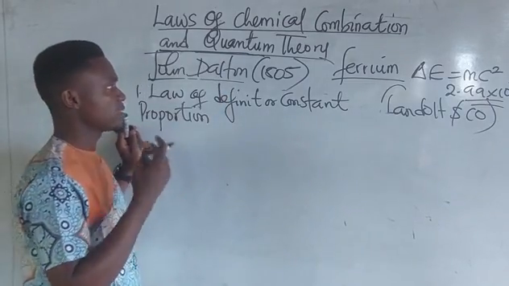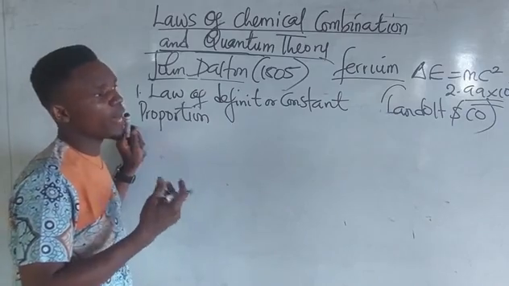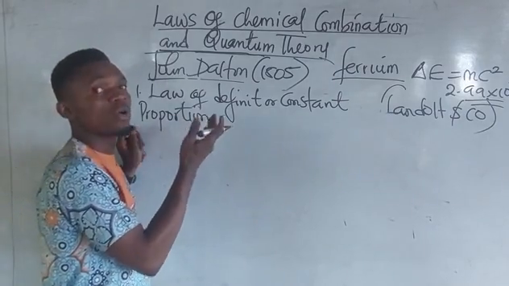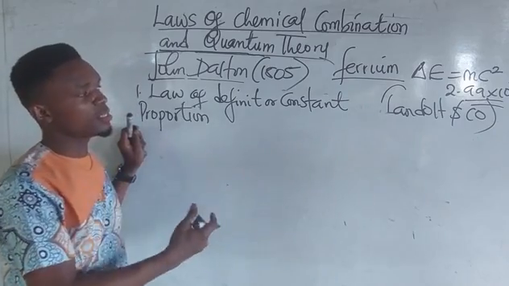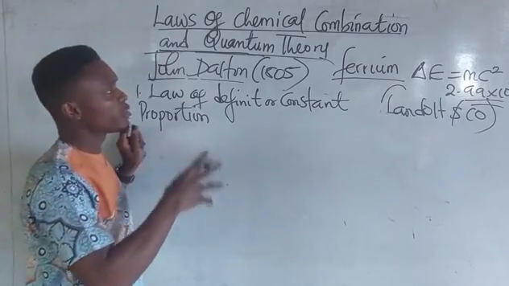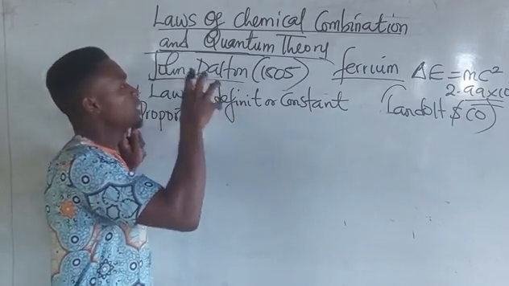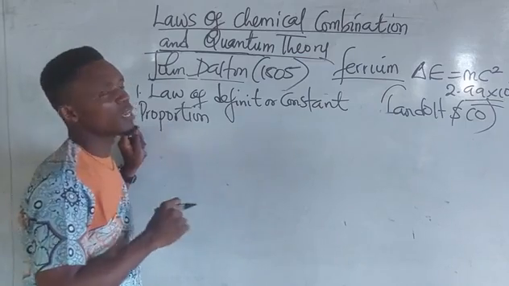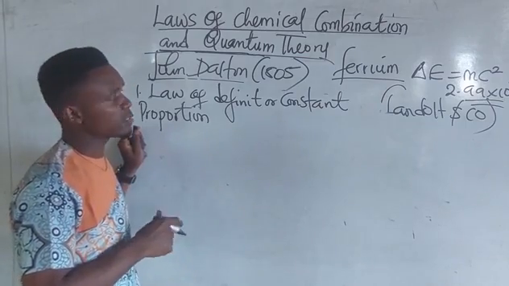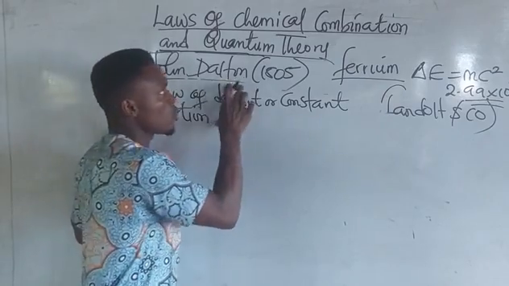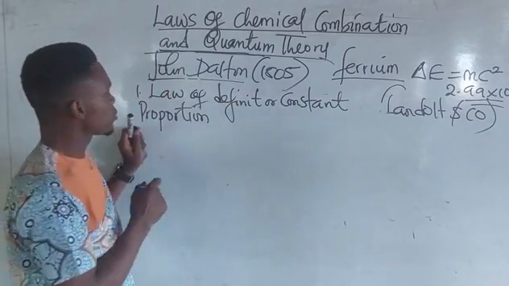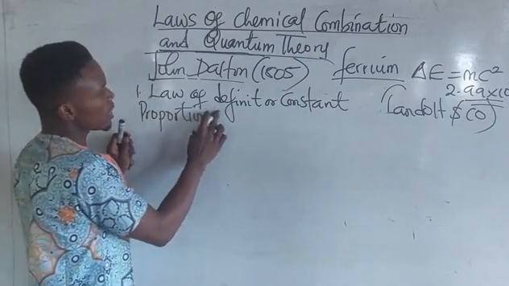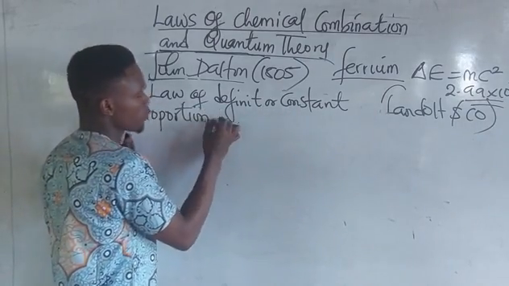The question may come as stating a law, then asking you the person that stated it. So it's very important to know the law and the scientists that actually stated such law. Calculations are not brought on this part of the topic. Take note of that.